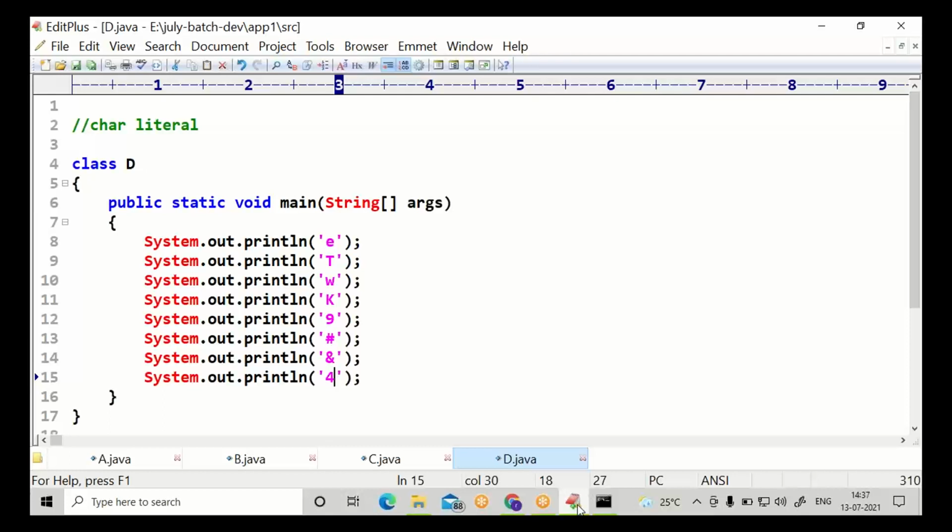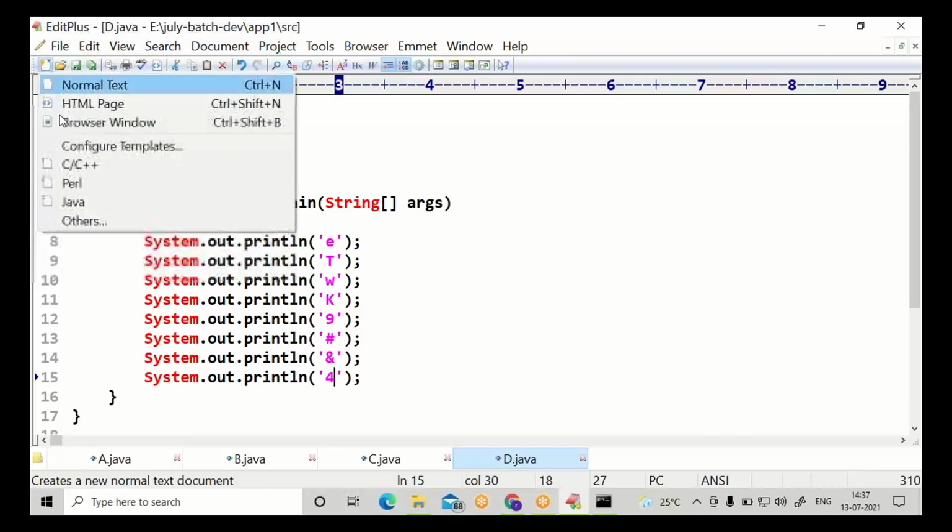But it should be under single quotation. Under single quotation is a char value, char literal. Move to another.